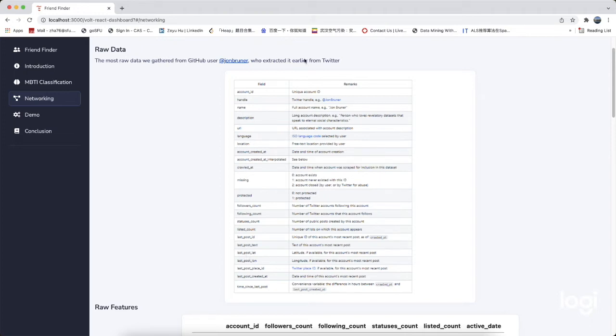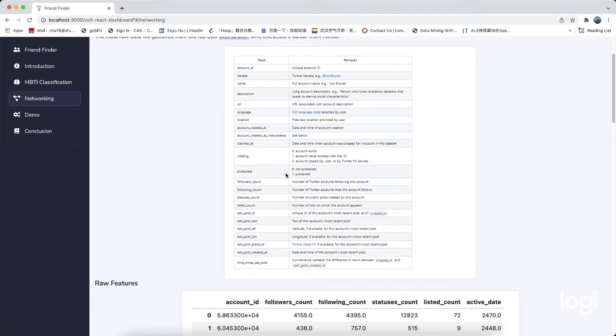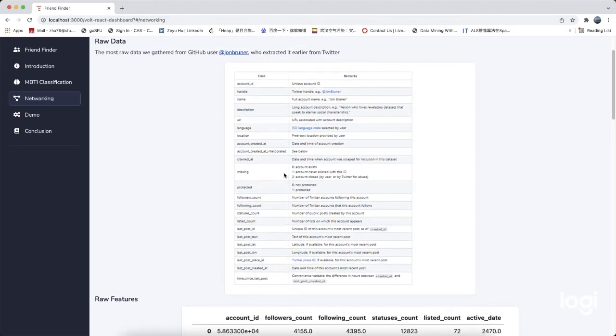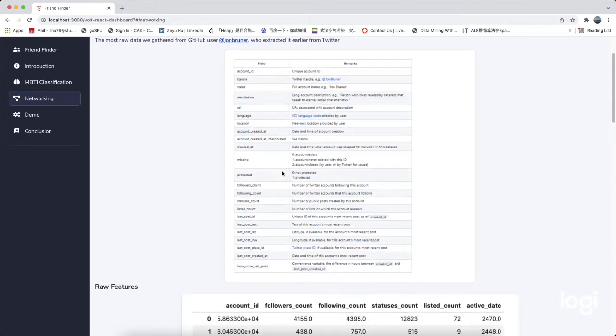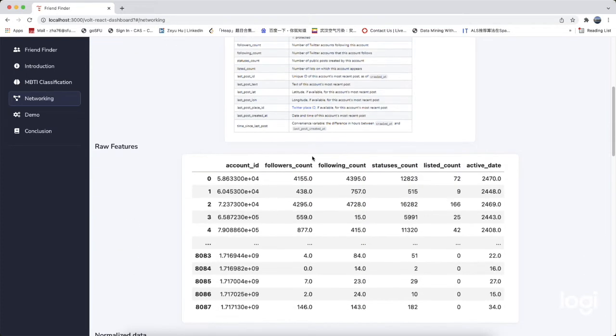Our raw dataset looks like this. As you can see, it has a lot of fields, but we will only take some of them. We will use PySpark to do a series of ETL operations on the dataset, such as removing all null values and typecasting. We will also use a PySpark function called dateDiff to calculate the active date of that user. And now we have our dataset like this. We can put it into the K-means model. And next, I will let Hayden introduce the K-means model for you.